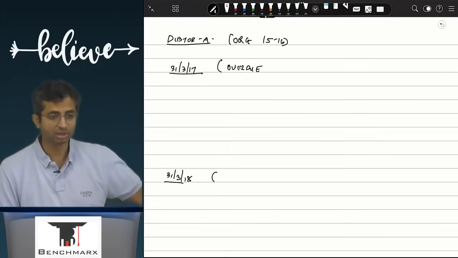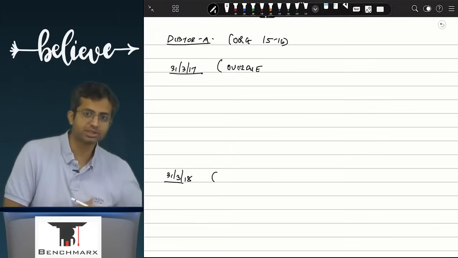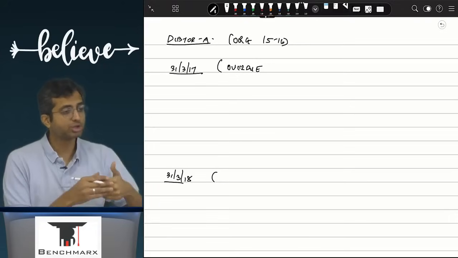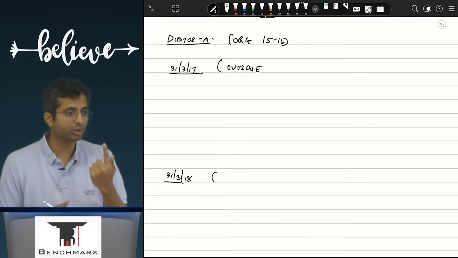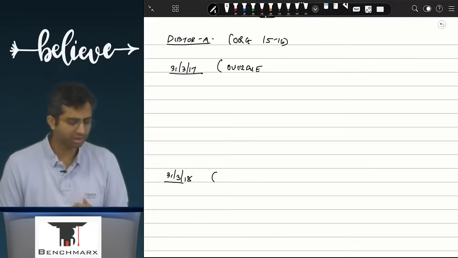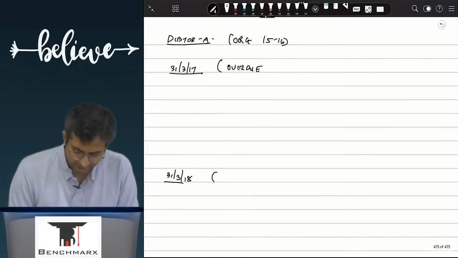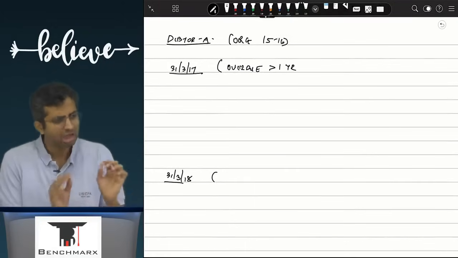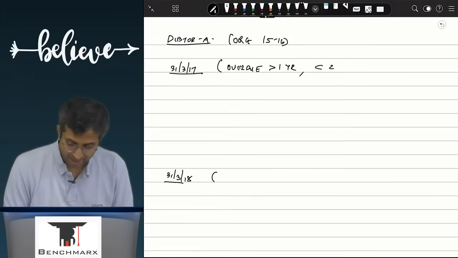15-16 का origination है. So if I assume that it originates at the start of 15-16, then 15-16, 16-17, 2 years. If I assume that it originates at the end of 15-16, then overdue for 1 year. अरे बराबर क्या नहीं? So over here, let us say we can say that in this case it is overdue for more than 1 year. It may be originating somewhere in the middle of the year as well, which is the most reasonable assumption. So we can say that this is overdue for more than 1 year, but less than 2 years.